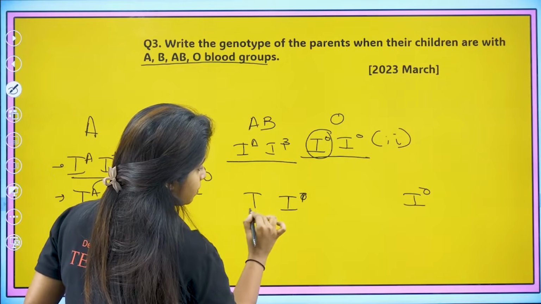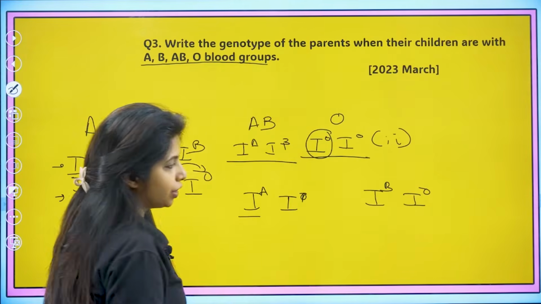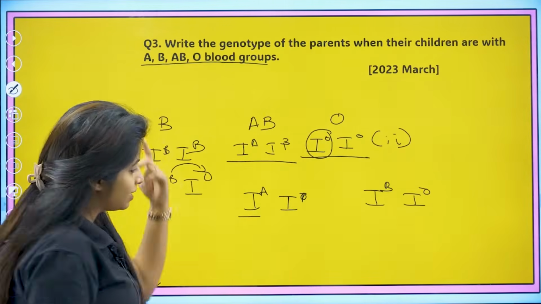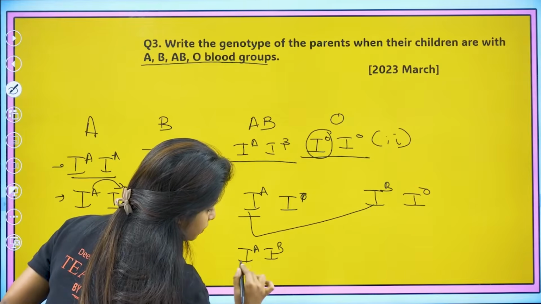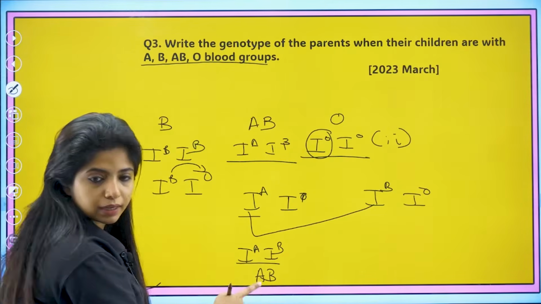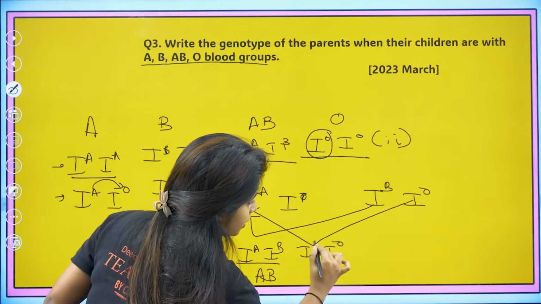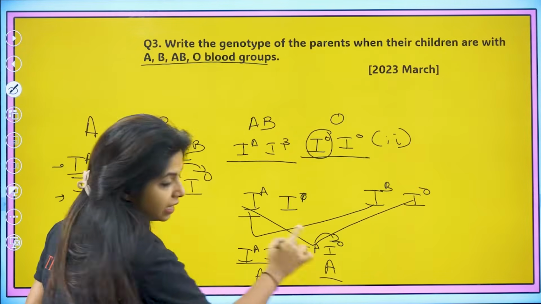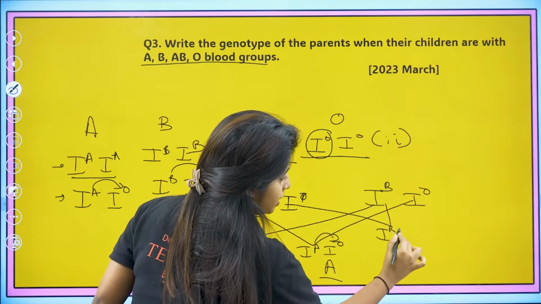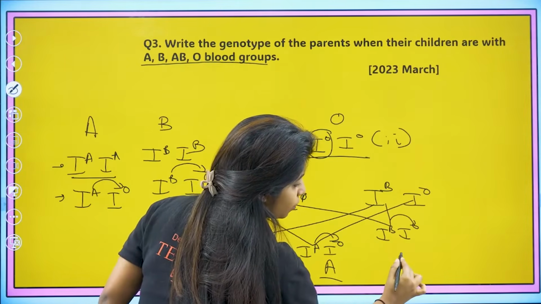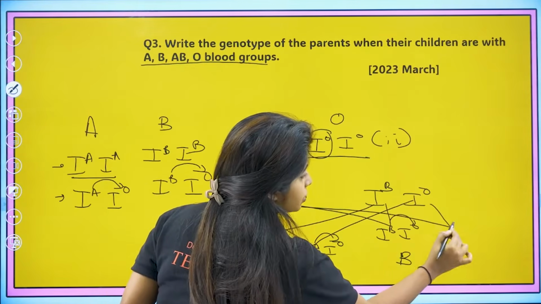So probably it's like this, it's IA over here and IB over here, don't you think everything can be possible? Let's see. This and this comes together, I get IA, IB, that means a person has AB blood group, co-dominant, right? Now this and this comes together, I get IA, IO, that means it is A blood group because A is dominant over O. Suppose a person has this, that means IB, IO, again B is dominant over O, so this will be B blood group. Now for IO, I just need this.